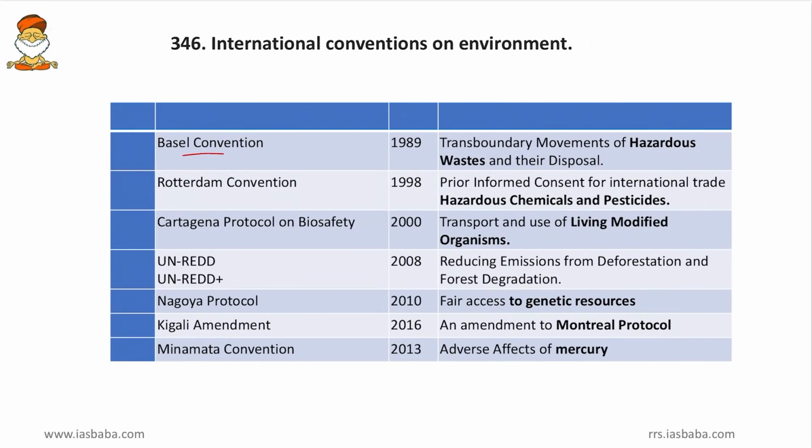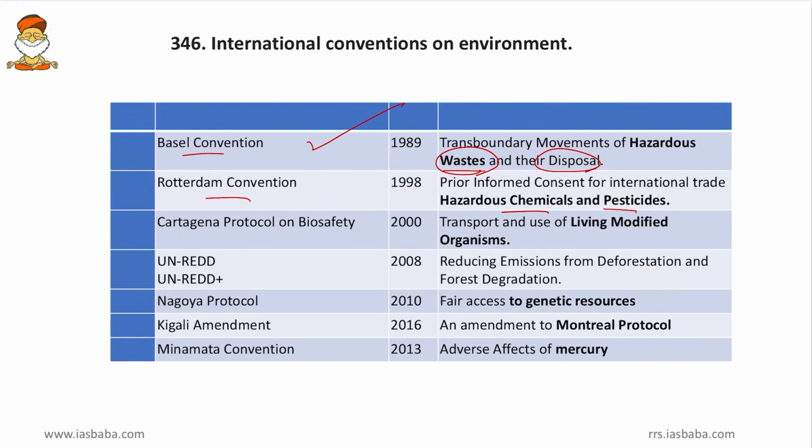Then come to next, Basel Convention. So, friends, Basel Convention deals with the transboundary movement of hazardous waste and the disposal of such wastes. So, we have heard about the dumping backyard nations, wherein the developed nations, they dump these hazardous wastes in the developing nations or the underdeveloped nations. So, it is related to that the Basel Convention deals with. And then Rotterdam Convention. So, that deals with prior informed consent for the international trade in the hazardous chemicals and pesticides. So, while Basel Convention deals with the hazardous wastes, Rotterdam Convention deals with the hazardous chemicals which are useful and which can be traded.